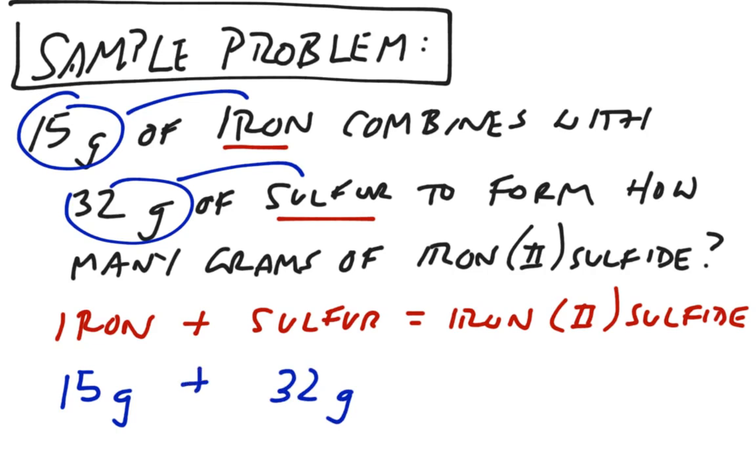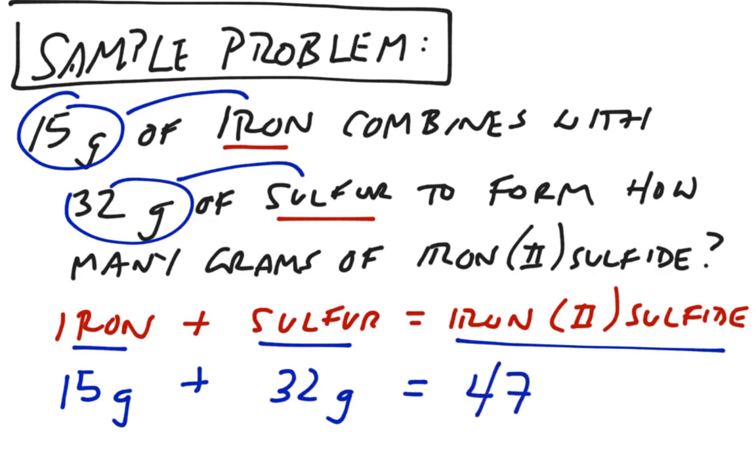Now the problem becomes very, very simple. According to Lavoisier's law, we can neither create nor destroy matter, which includes mass. If we can't create or destroy it, it means that since these two things here combine together to form this third compound, they must add together to form a grand total of 47 grams. 47 grams of our compound will form as a result of 15 grams of iron combining with 32 grams of sulfur.